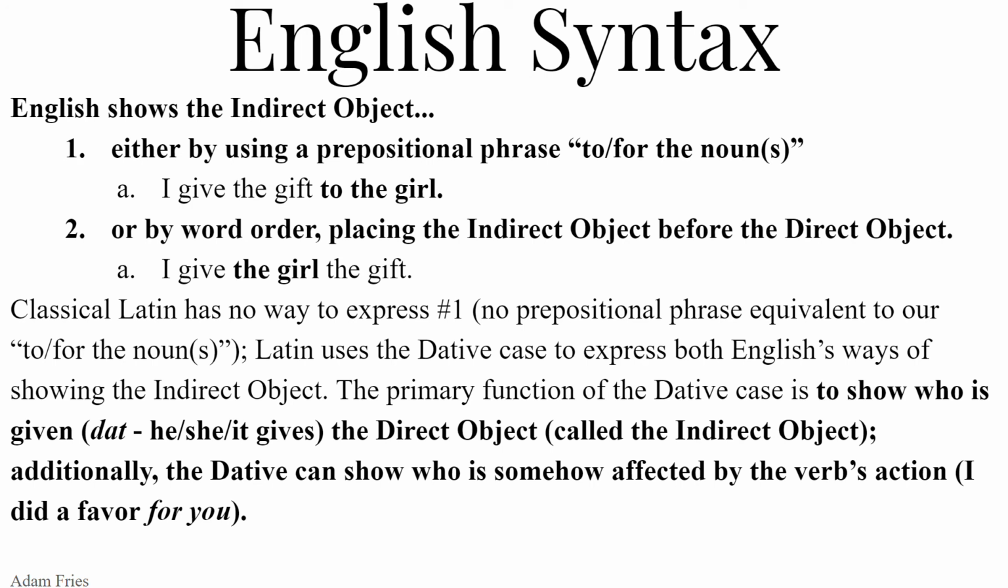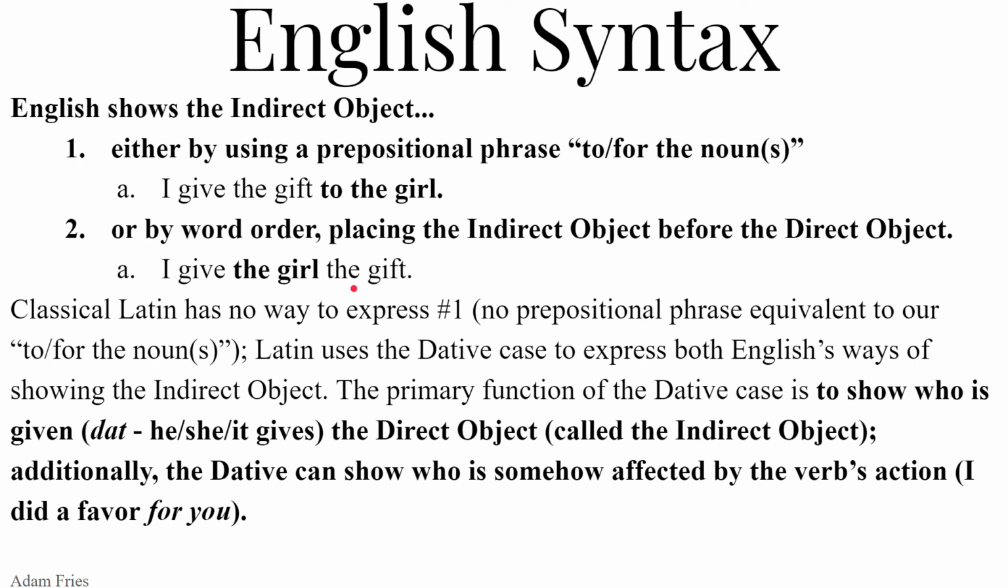So your training wheels translation for the dative is to or for. And it's usually used with verbs of giving, verbs of saying or telling, because you can tell something to someone or tell someone something. You can say something to someone or say someone something.